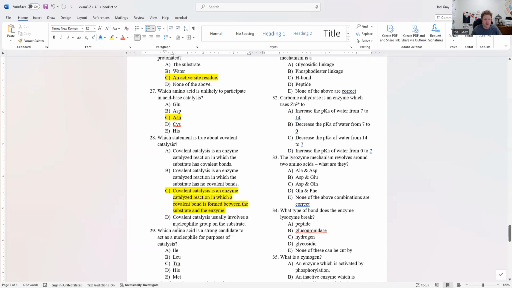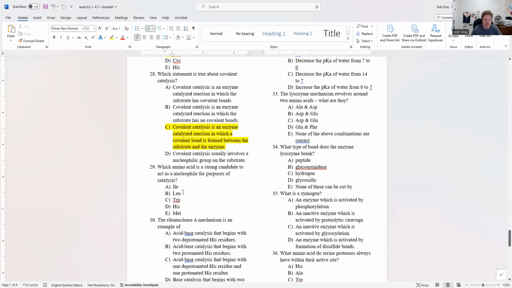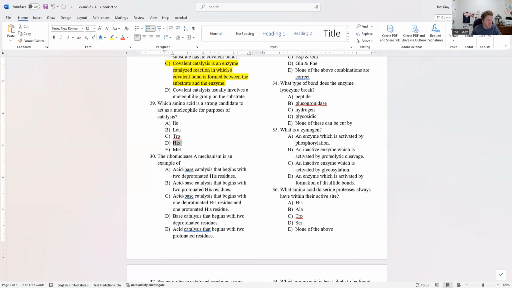29. Which amino acid is a strong candidate to act as a nucleophile for purposes of catalysis? Isoleucine, leucine, bad options. Tryptophan, closer to something. Methionine, our best answer is answer option D, histidine. When it comes to basically enzyme catalysis, histidine is kind of a jack of all trades. It can act as a nucleophile, it can act as an acid. It's a game changer.